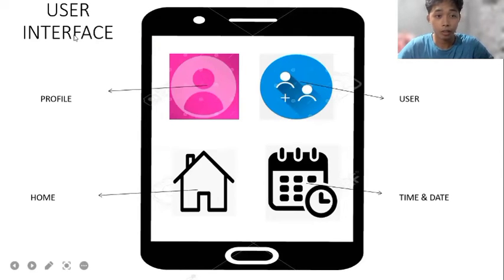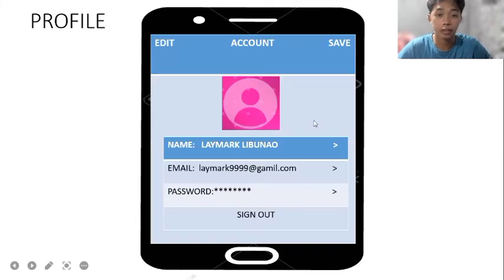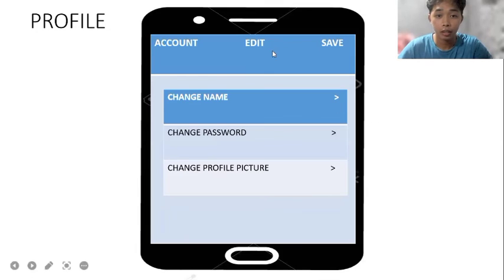And for the user interface, we have something similar to the server. So the profile, home, user, time and date. The profile is the same as the server. If you sign in and edit, you can only edit your name, password, and the profile picture.